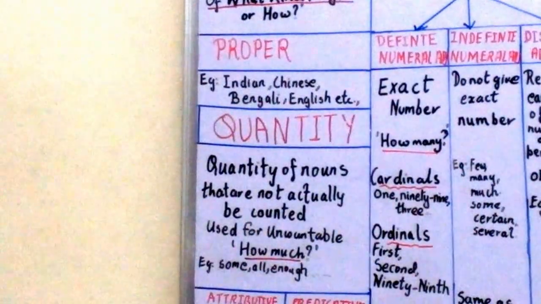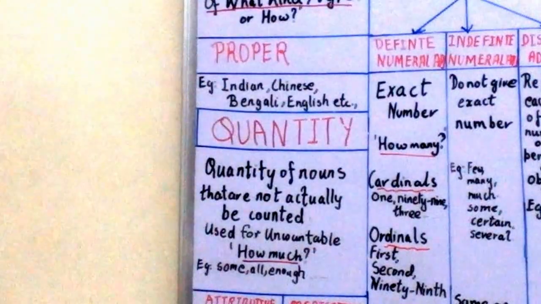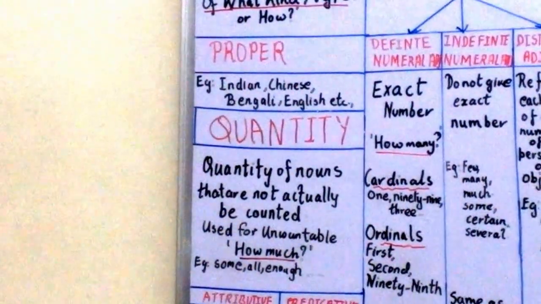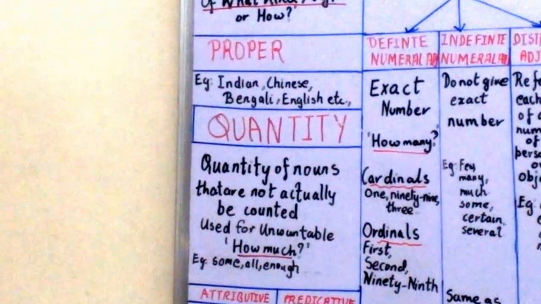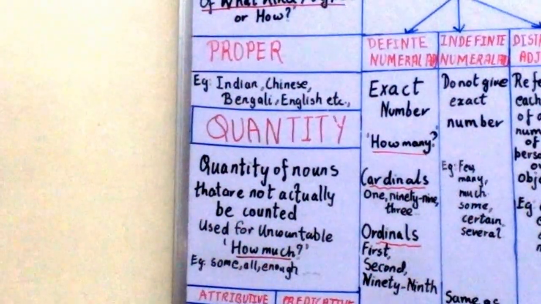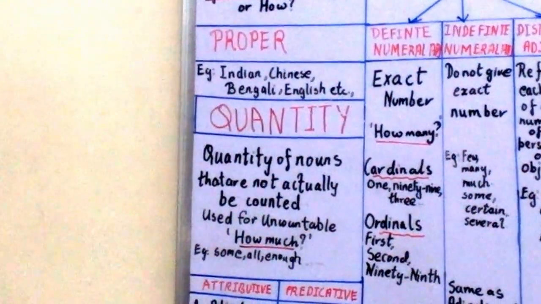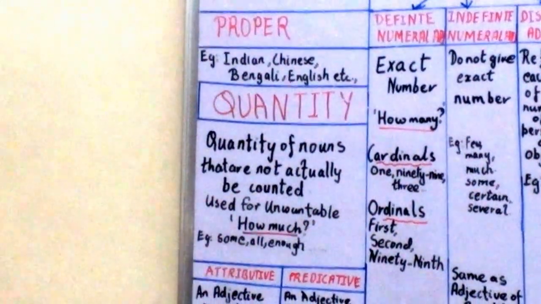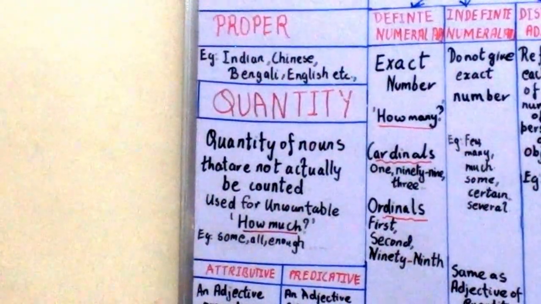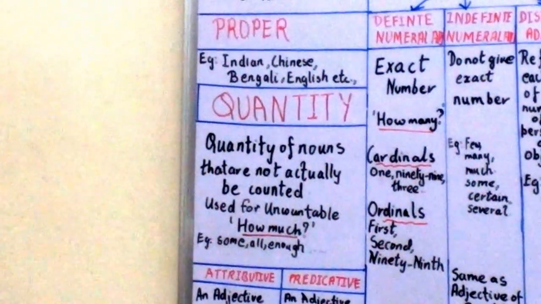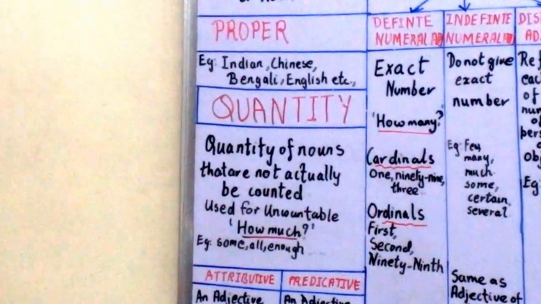Other examples are, he lost all his teeth. So all becomes an adjective of quantity. Or we can say he lost one tooth. When we say one or two, we say it as a definite quantity. But when we say some or many, it shows you in general. It does not tell you the exact. For example, I say I have some friends. So some becomes an adjective of quantity. Some is used for countable as well as non-countable. Always remember that many and few are always countable. Countable means which you can count.